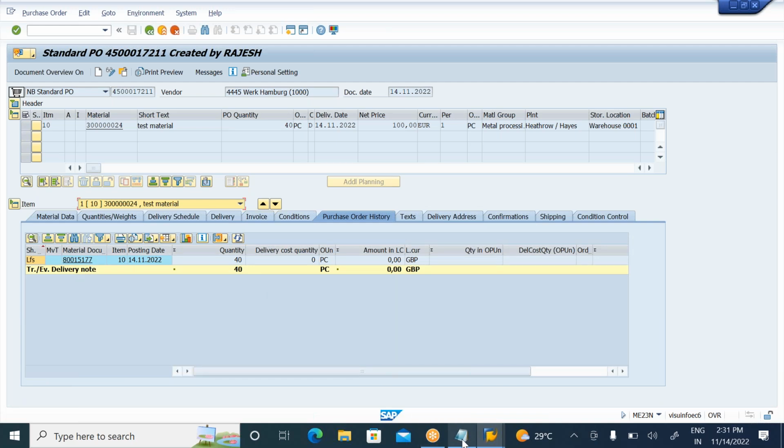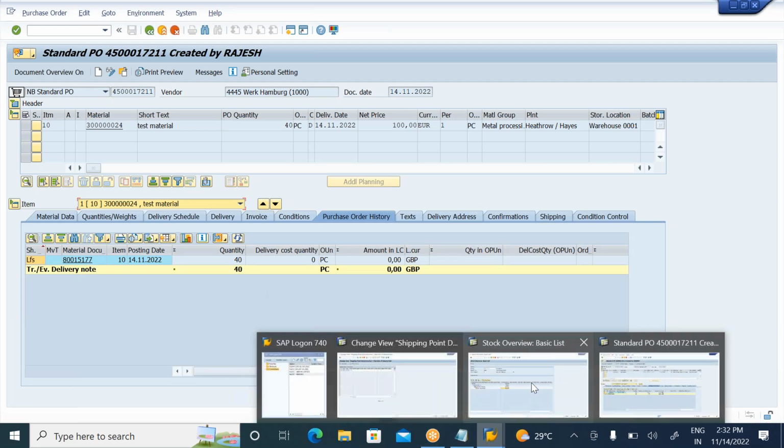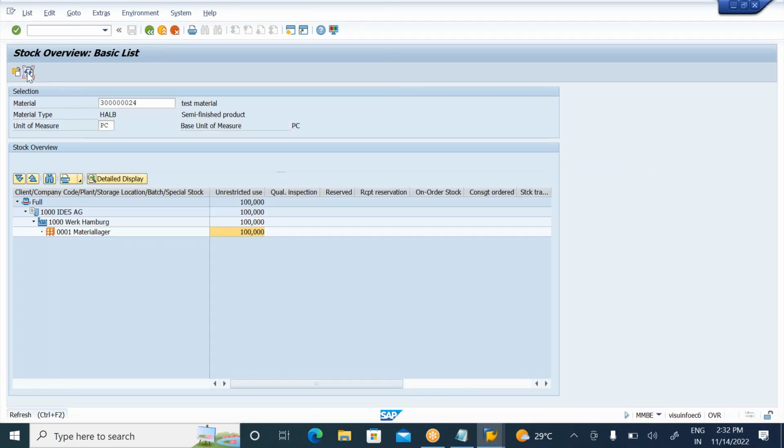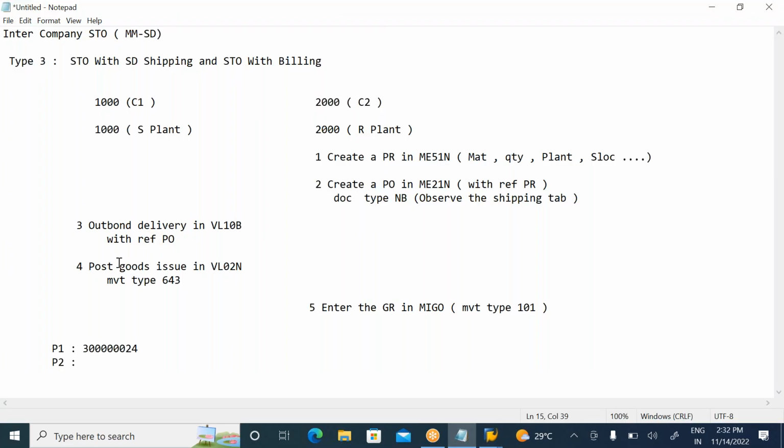Next, if I go to check the stock overview, when you create the outbound delivery, there is no stock movement. When will the stock movement be done? Whenever you do the PGI, post goods issue, in VL02N, you need to observe the 641 movement type. When I do the PGI, I am issuing to the customer. Today, the receiving plant is the customer. If I do the PGI, you can observe the 641 movement type. The 40 pieces will be decreased here, and these 40 pieces will be in transit. After this, the fourth step.